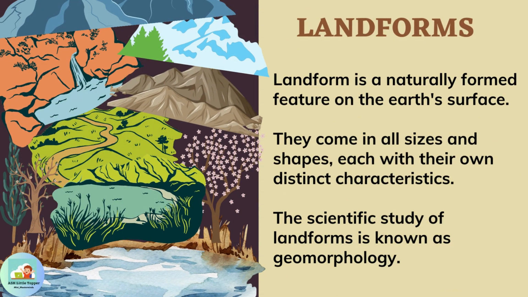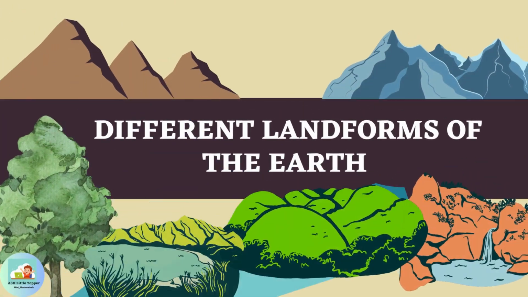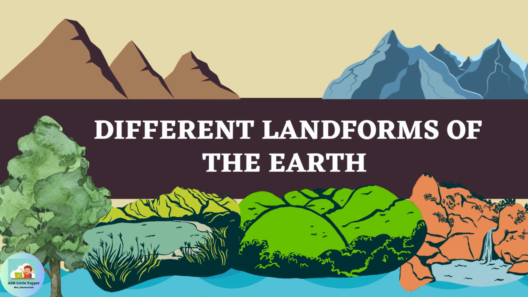What is called a landform? A landform is a naturally formed feature on the Earth's surface. They come in all sizes and shapes, each with their own distinct characteristics. The scientific study of landforms is known as geomorphology. Let's discover the beauty of the earth with different types of landforms.